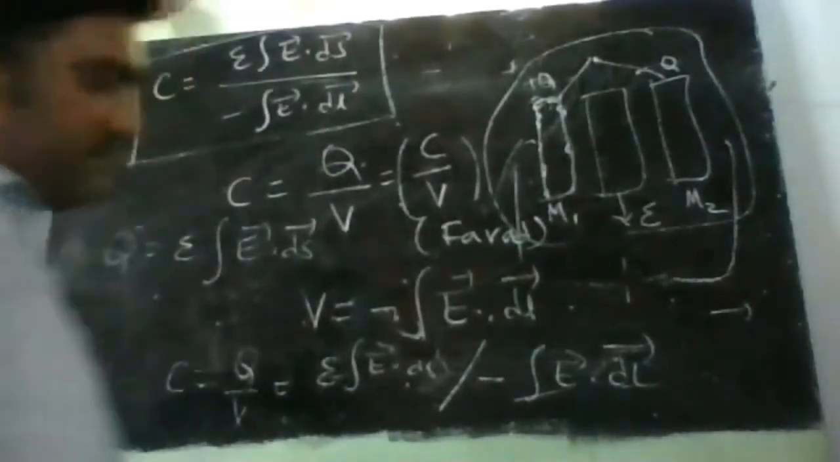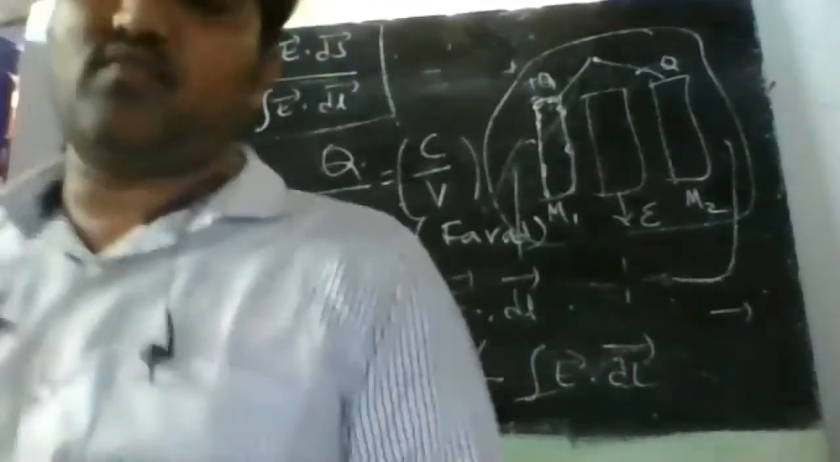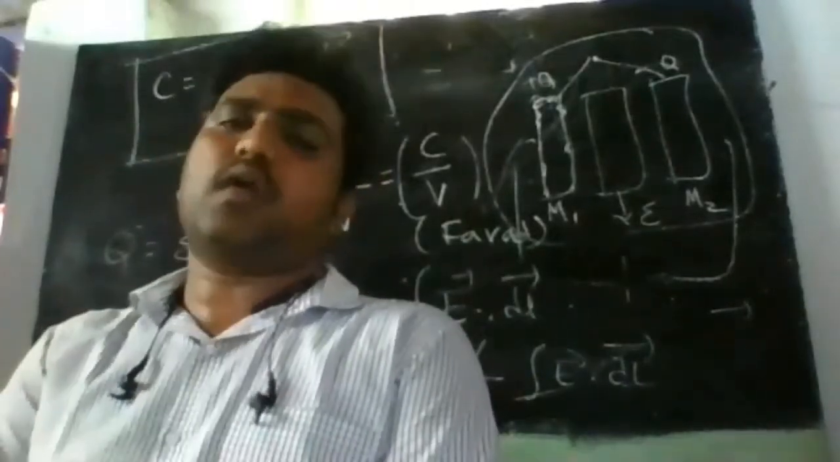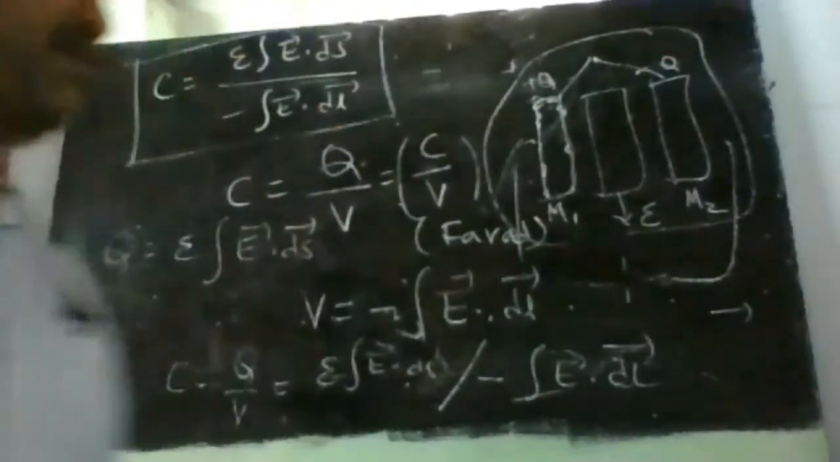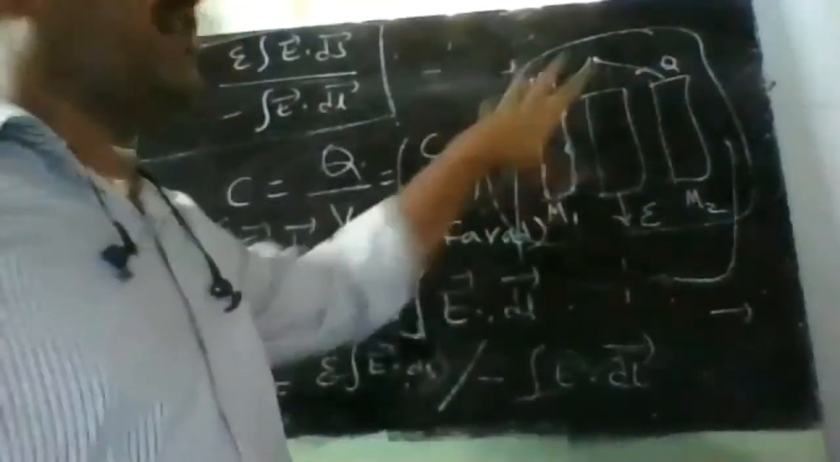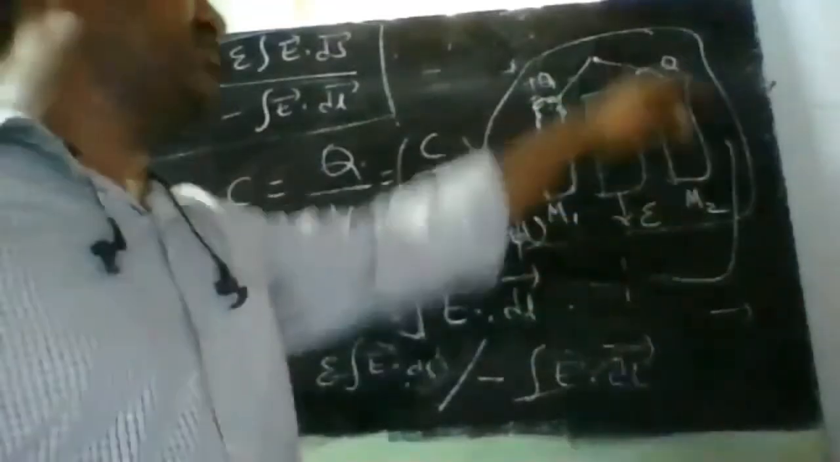So I will explain it again. Simple thing: the aim is that we want to calculate the capacitance of a general system. For that, firstly, how do I form a capacitance? I have two plates, M1 and M2. M1 has a charge of plus Q, and M2 has a charge of minus Q.